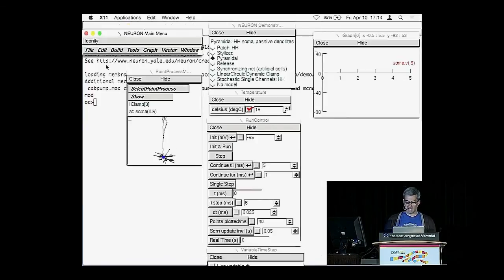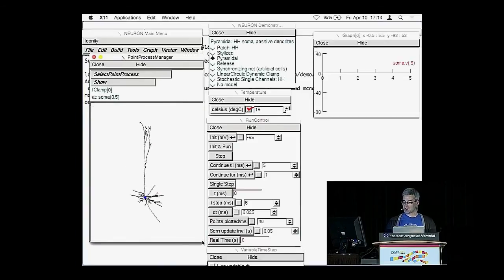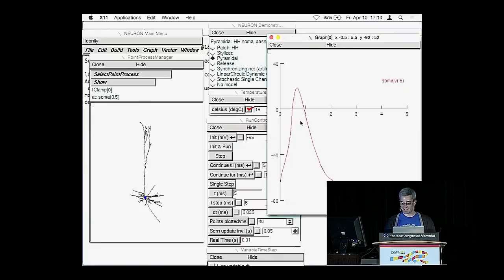What Neuron is doing right now is called a current clamp experiment. This I clamp here, I stands for current. Essentially at this blue dot, there's a simulated electrode that's injecting a little bit of current into the soma of this cell. If I run this model now, over here, this graph populates. On the x-axis, we have time in milliseconds. On the y-axis, we have the voltage recorded from this cell.